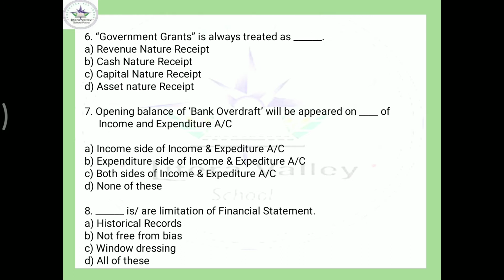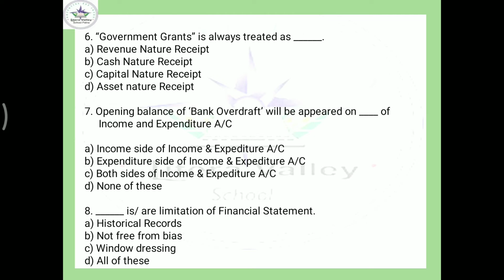Come to the next, government grant. If you remember, I told you financial support aid is known as government grant, and it is only given for a specific purpose. So when a government grant is received by any non-profit making organization, it will be capital nature receipt. So here the option is C.